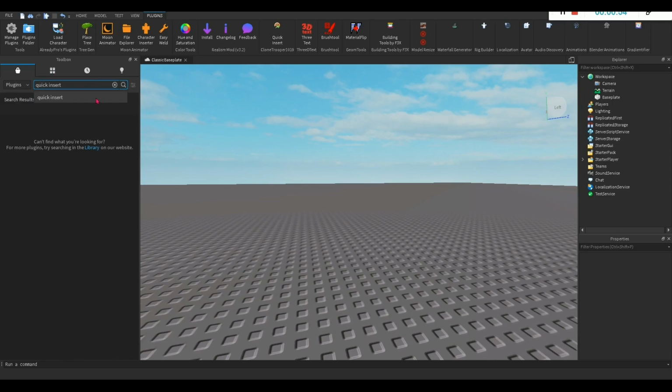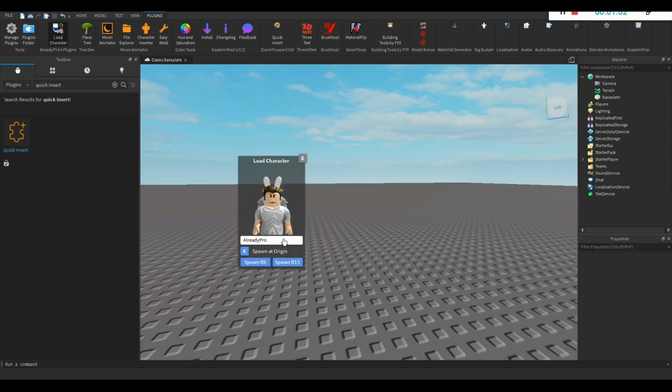Click insert. Once you search that and got this plugin too, go to the plugins tab and open up Load Corrector. You want to just open up your character. I'm just gonna use one, for example, the R6 spawn.